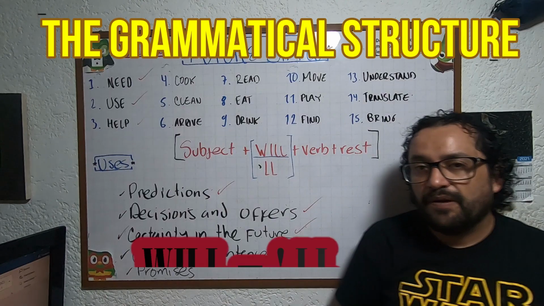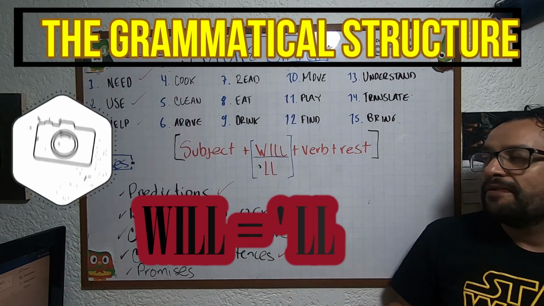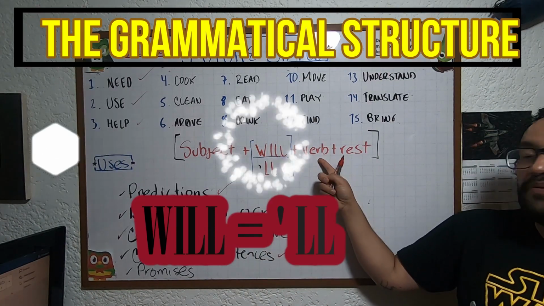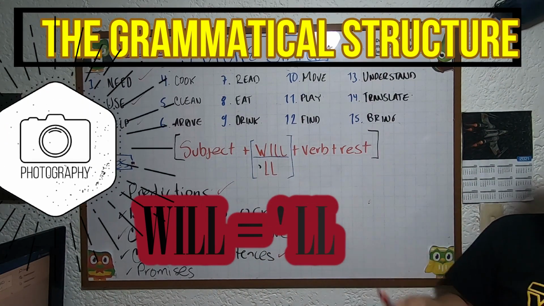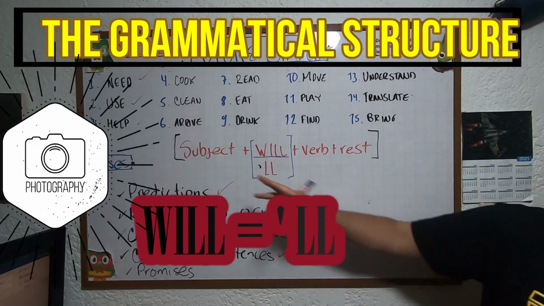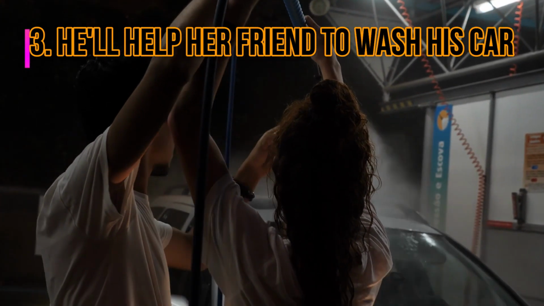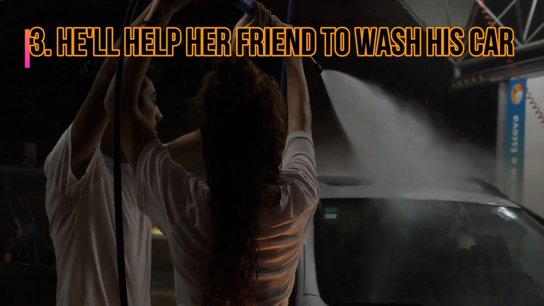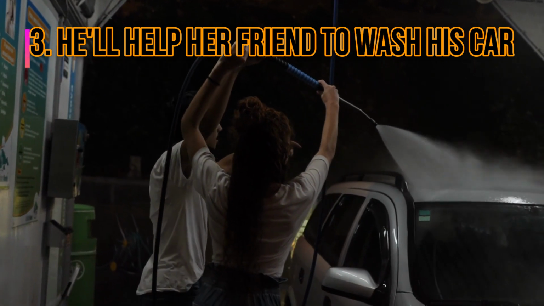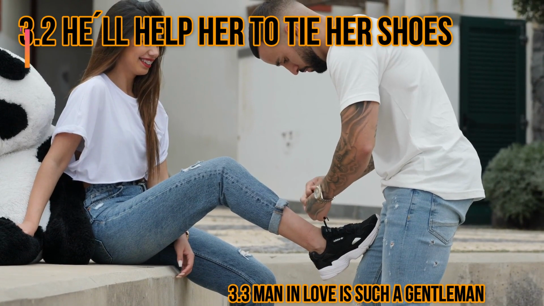Now with help. But before that, remember, this is the structure for the future. We use first the subject, then will, and the verb, and the rest. Remember that we use the contraction 'll. So, for example, with help: look, he'll help her friend to wash his car. Next, he'll help her to tie her shoes.